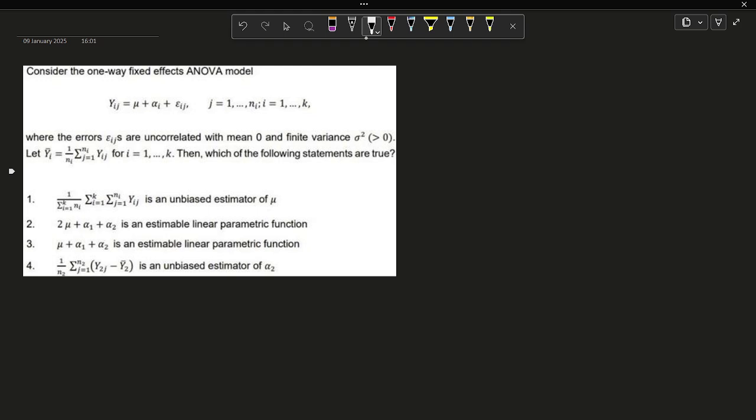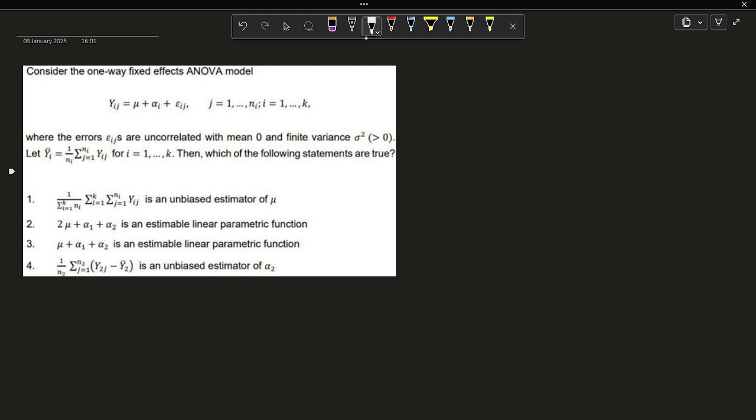The errors epsilon ij are uncorrelated with mean 0 and finite variance, that means sigma square is always positive. Let Yi bar equal 1 by ni summation j equals 1 to ni Yij for i equals 1, 2, 3, up to k. Then which of the following statements are true?